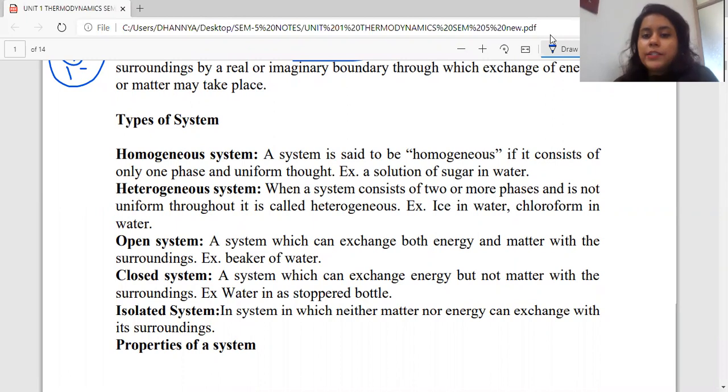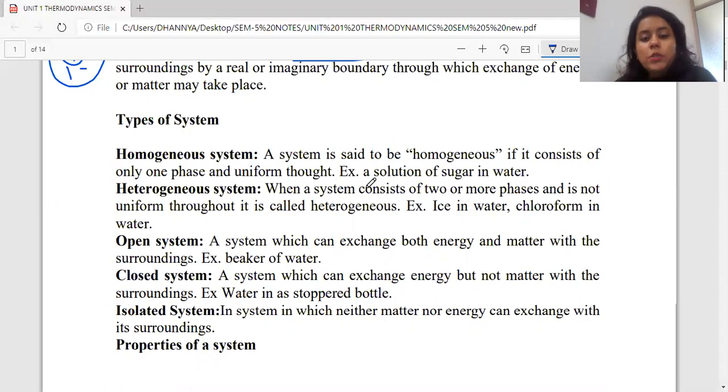Now, I need to understand in a very basic, preliminary manner what a homogeneous and heterogeneous system is. The simplest example that we would have studied: if I take two glasses of water, in one glass I've dissolved sugar, and in the other glass I'm dissolving salt. Until and unless I taste it, I will not be able to understand whether the solution present was sugar or salt.